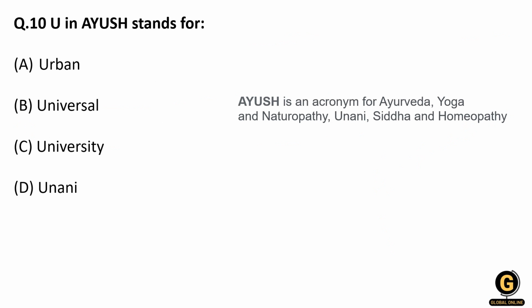What does U in Ayush stand for? So friends, first of all, what is Ayush? Ayush is an acronym for Ayurveda, Yoga, Naturopathy, Unani, Siddha and Homeopathy. So what does U stand for? U stands for Unani. Remember, you have to remember the full form of Ayush. So the correct answer is Unani.